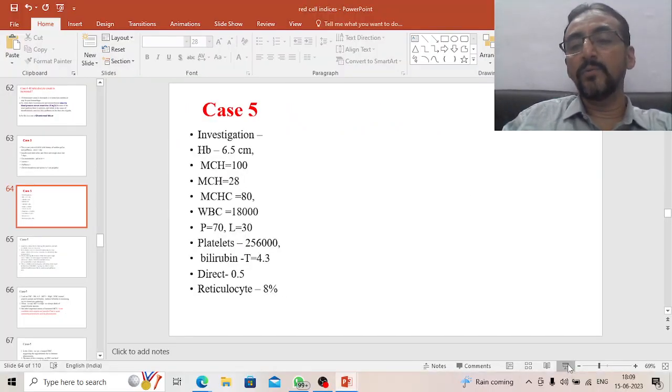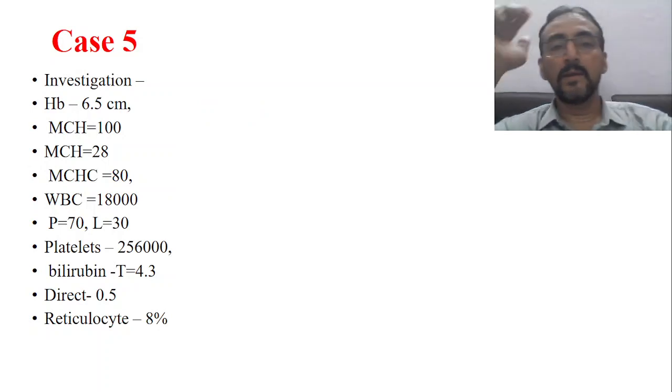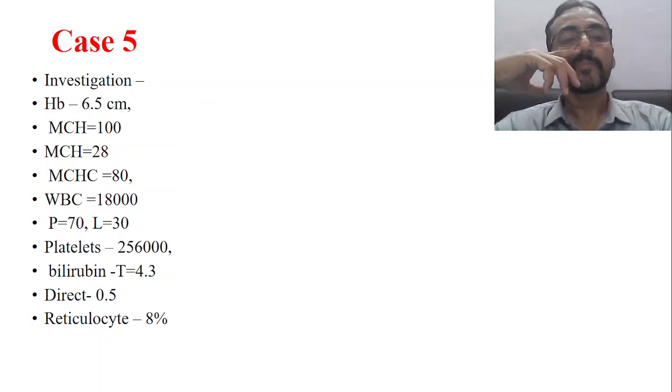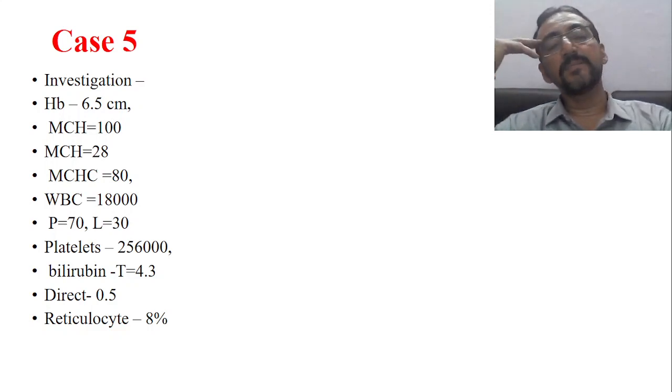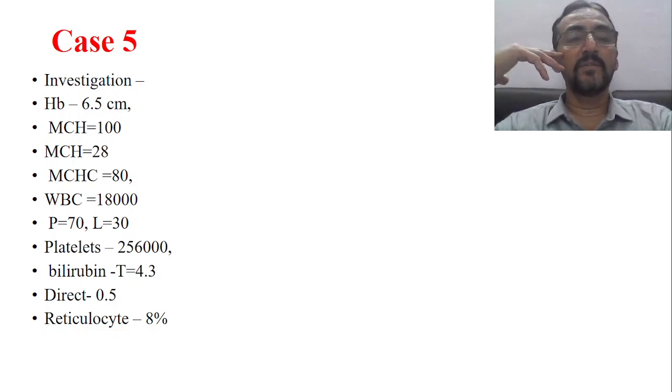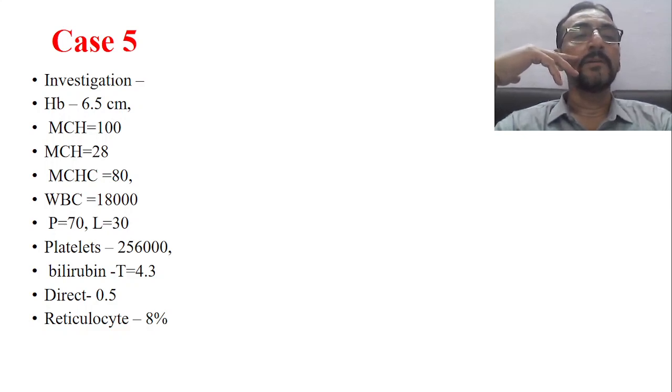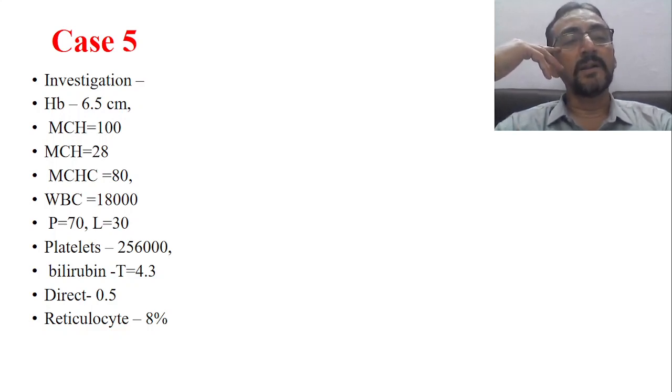And if you look into this particular CBC, investigation suggests that HB is 6.5. It's not centimeter. Okay, so 6.5 mm Hg. Then, HB is 6.5 grams. Okay, so MCH is 100.